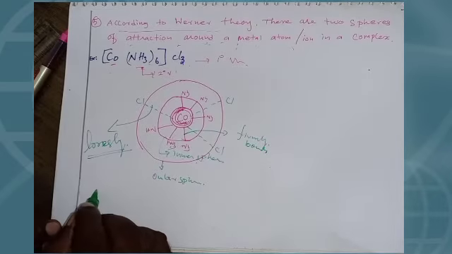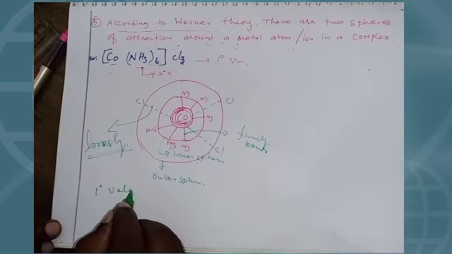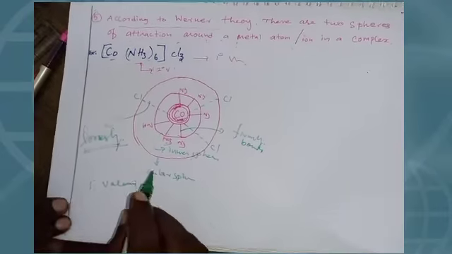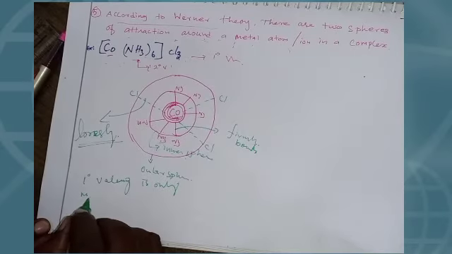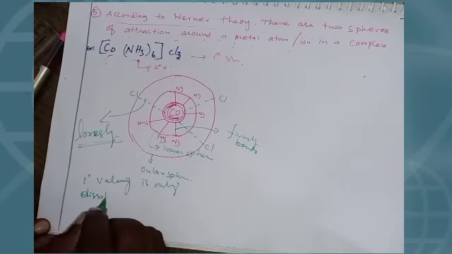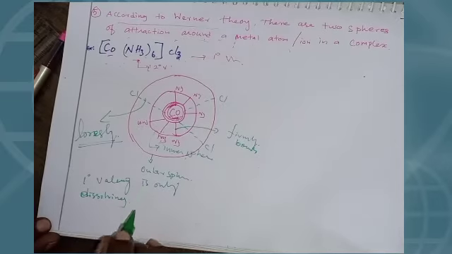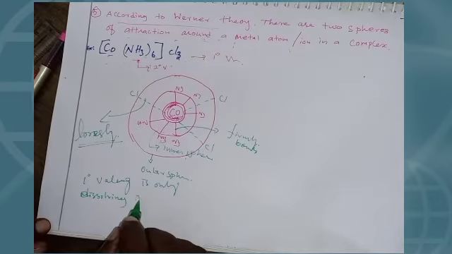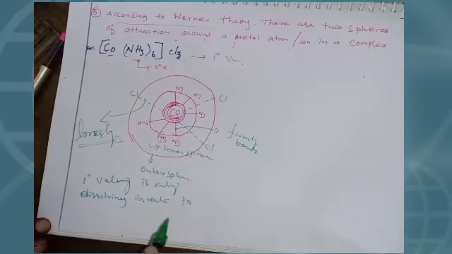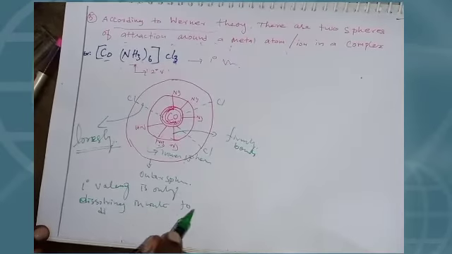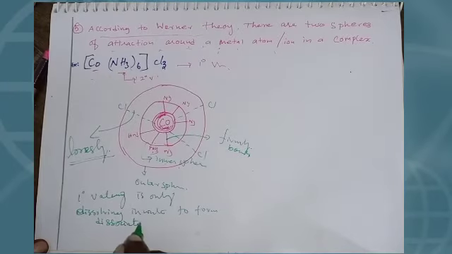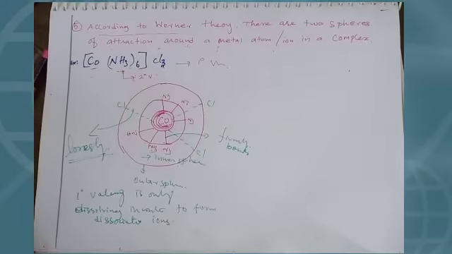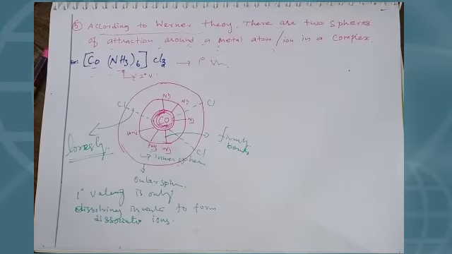So finally, primary valence is the only one dissolving in water to form dissociated ions, or constituent ions.